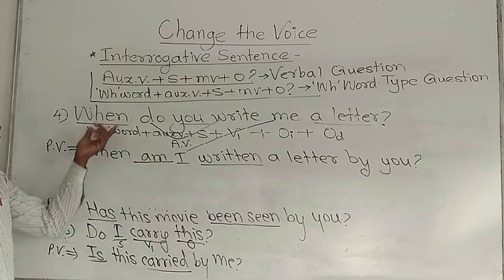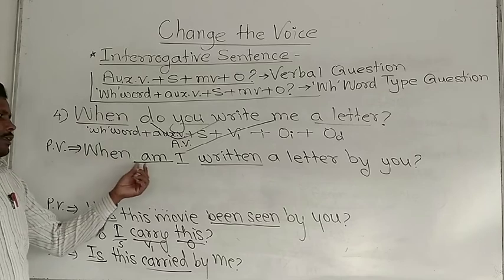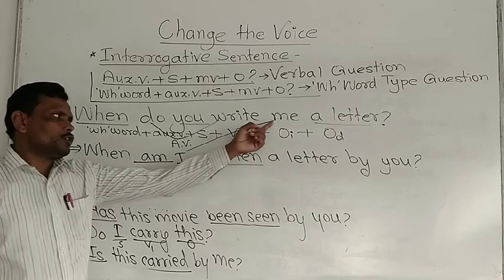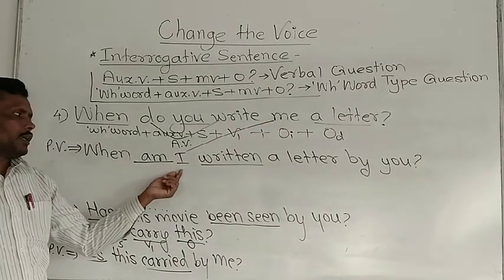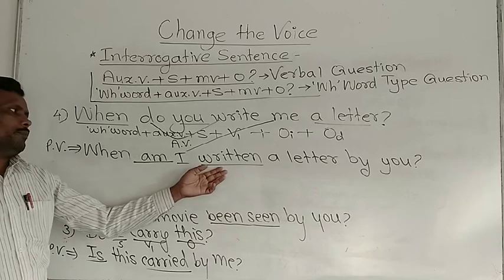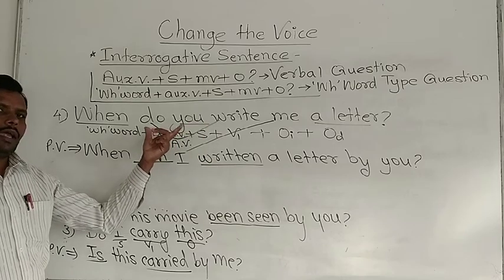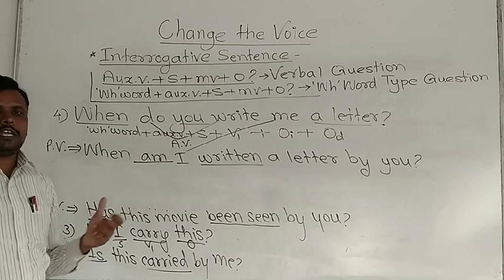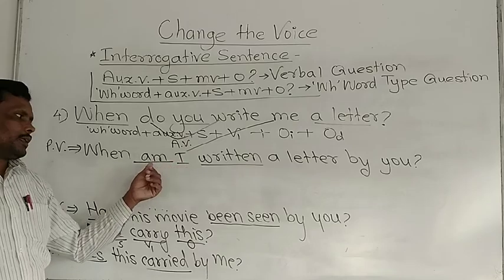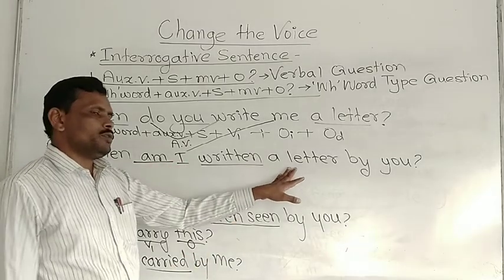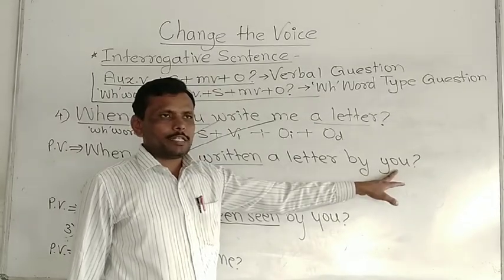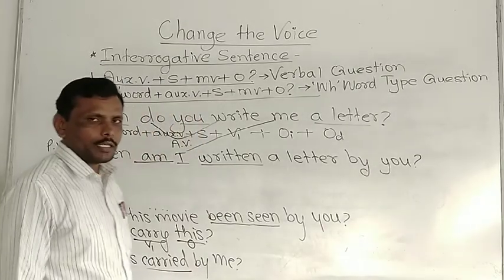What is done here? We have to place the WH word as it is. Then we should provide a blank for the auxiliary verb. Then we should carry the object as a subject here, and according to the subject we have to use auxiliary verb plus main verb, correct? Simple present tense is given, and that simple present tense should be changed into passive voice. Am/is/are plus V3, and for I there is am and V3, and the remaining object is given here, and before putting that subject as an object we have to use by, correct?